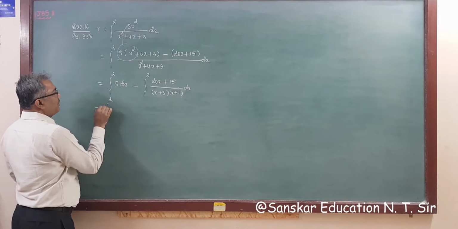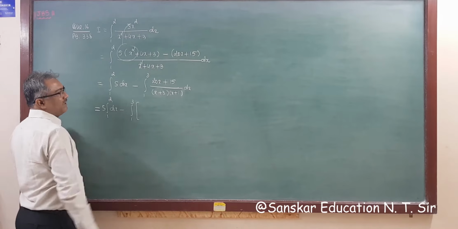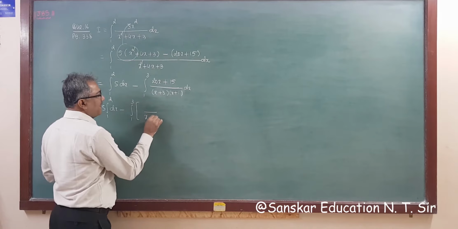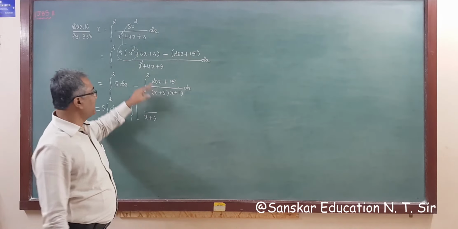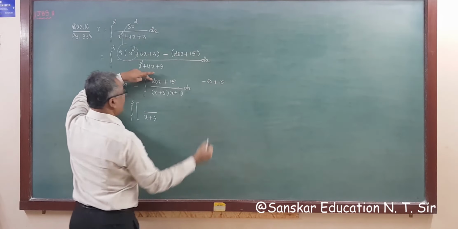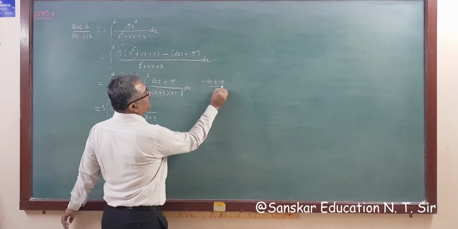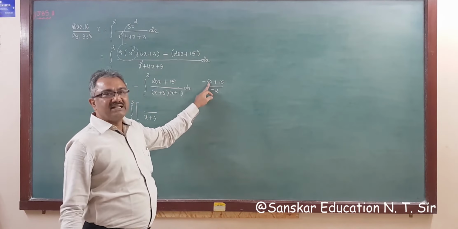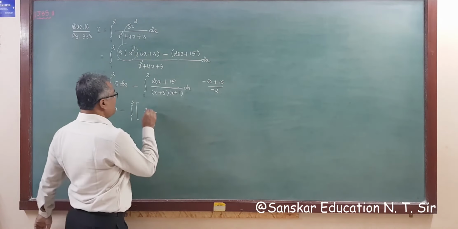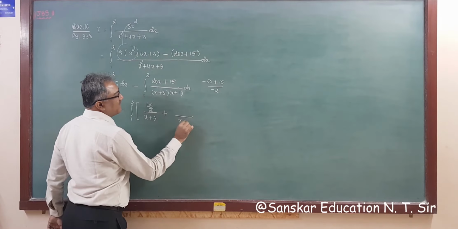So 1 to 2 5 is constant dx minus integration 1 to 3, right? So both are linear non-repeated root. So a upon x plus 3, right? So if we put x equal to minus 3 here, then answer is minus 16 plus 15. Minus 16 plus 15, right? And minus 3 plus 1 is minus 2. So 15 minus 16 is minus 45. Minus 45 divided by minus 2, that is 45 by 2. So we get value of a is 45 by 2, plus x plus 1 we are taking.